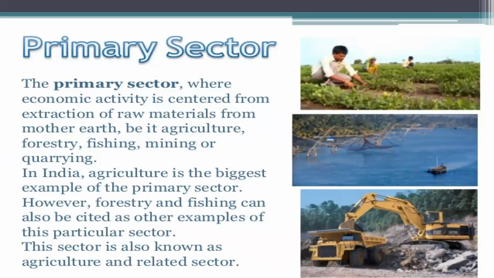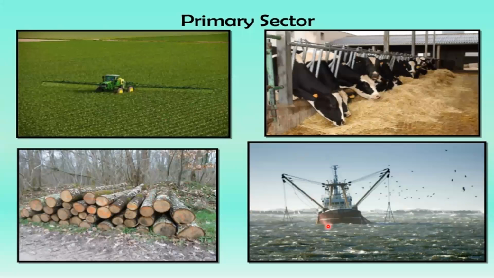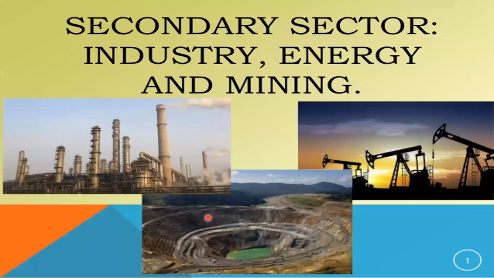The primary sector is where economic activity is centered on extraction of raw materials from Mother Earth, that is, from nature, be it agriculture, forestry, fishing, mining, or quarrying. In India, agriculture is the biggest example of the primary sector. However, forestry and fishing can also be cited as other examples of this particular sector. The primary sector is also known as the agriculture and related sector. So these are all examples of the primary sector.